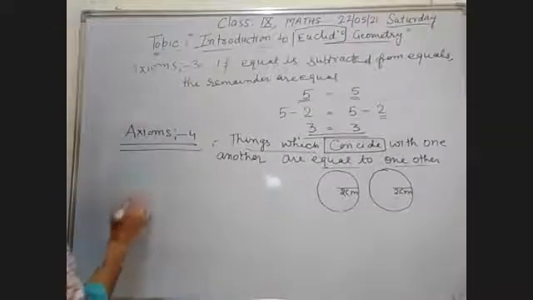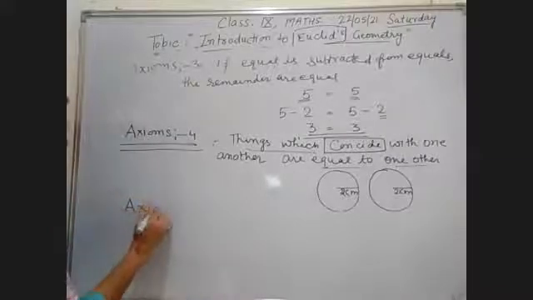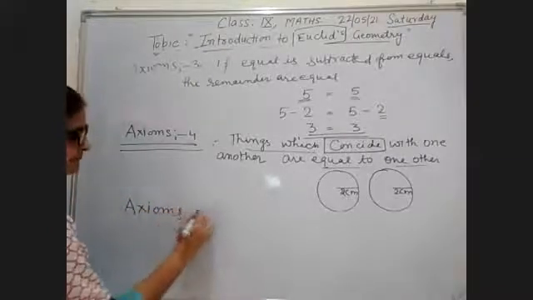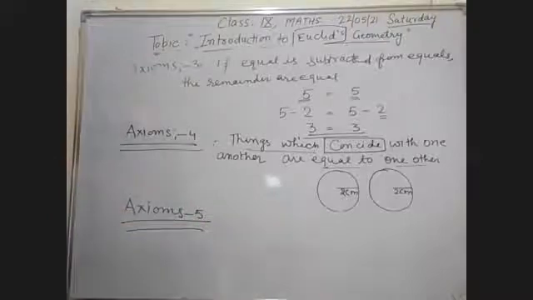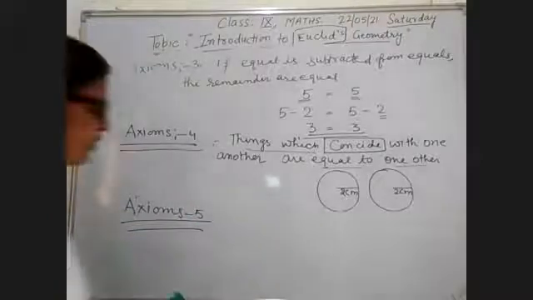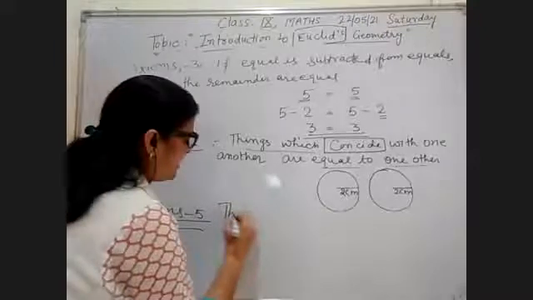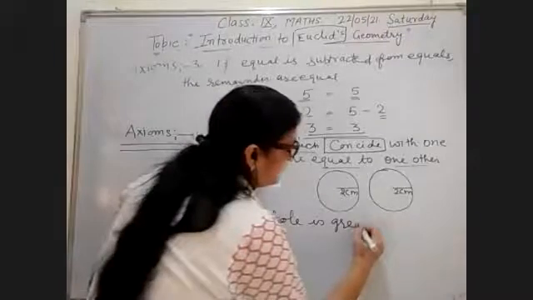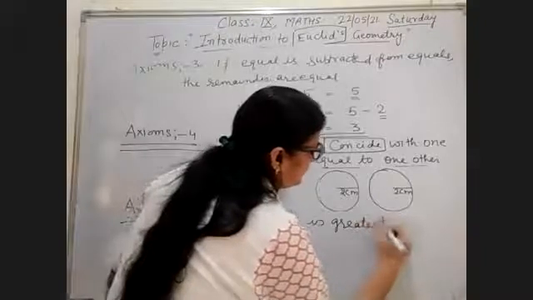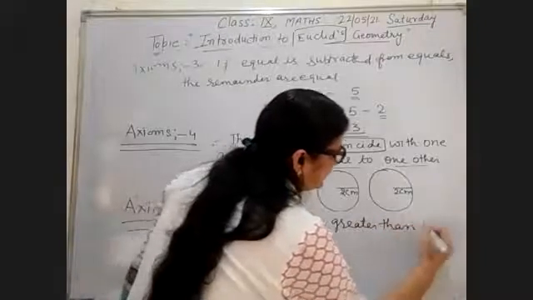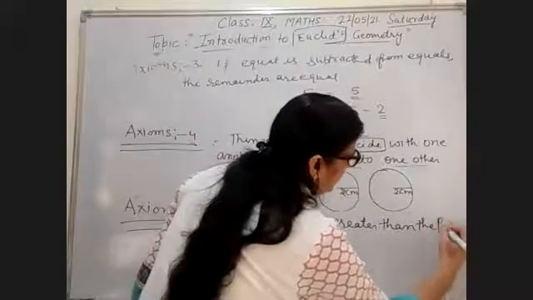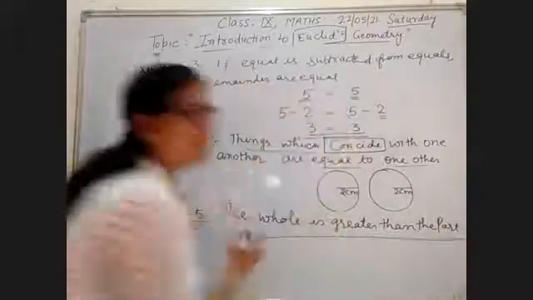Note down all the axioms. The whole is greater than the part. What does it mean, greater than the part? For example, I have a tumbler.